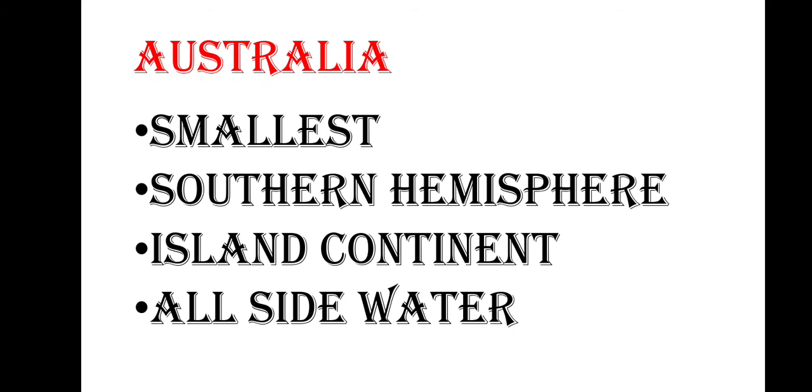Then the next continent is Australia. Australia is the smallest continent among all other continents. It is mostly found in the southern hemisphere. It is also known as the island continent because many islands are found over here, and on all its sides you can find water.